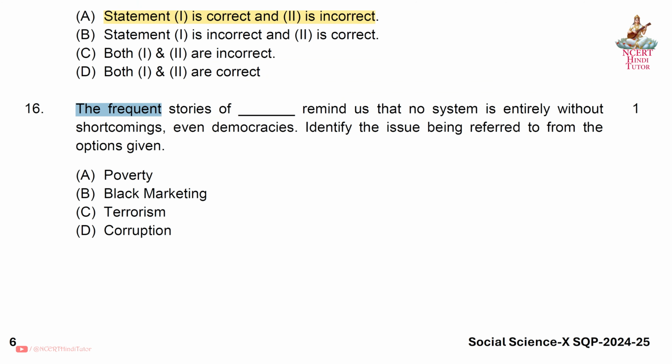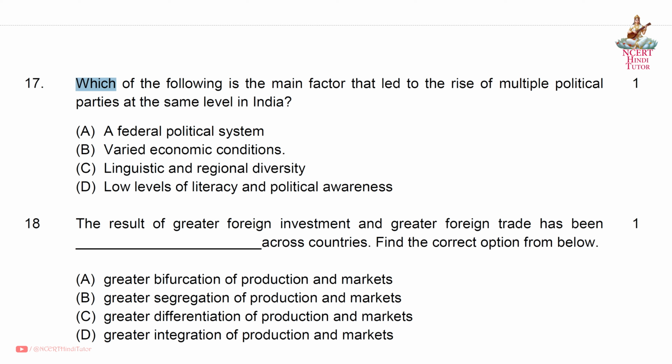Question 16. The frequent stories of dash remind us that no system is entirely without shortcomings, even democracies. Identify the issue being referred to from the options given. So friends, answer is D. Corruption. The frequent stories of corruption remind us that. Question 17. Which of the following is the main factor that led to the rise of multiple political parties at the same level in India? Answer C. Linguistic and regional diversity.